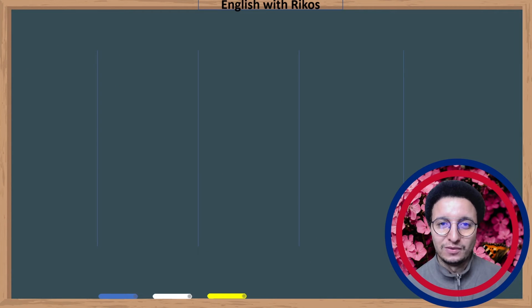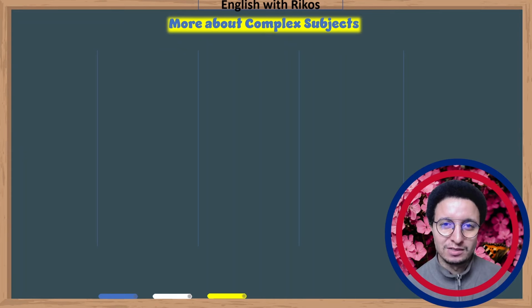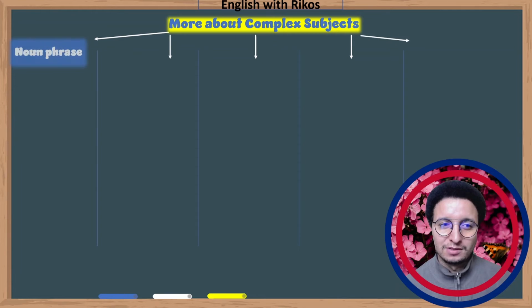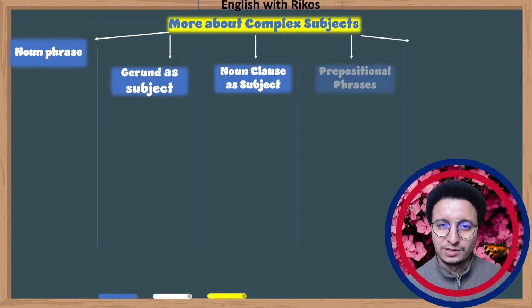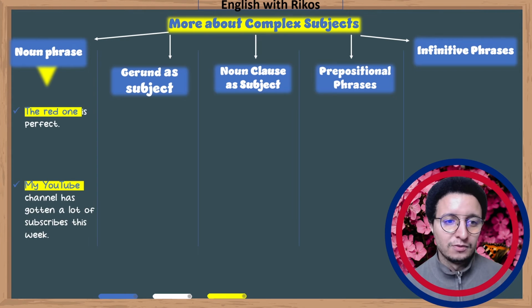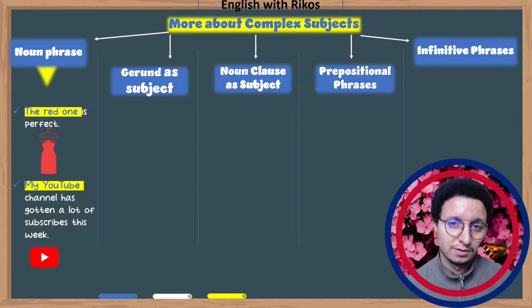Let's move to more information about complex subjects. As you can see here, we have many types. We have noun phrase, we have gerund as the subject, we have noun clause as subject, we have prepositional phrases, we have infinitive phrases. In noun phrase, for example, the red one is perfect. I mean something, the red one, it could be a dress, for example. This is a noun phrase. I have also: my YouTube channel has gotten a lot of subscribers this week. My YouTube channel is also a noun phrase.